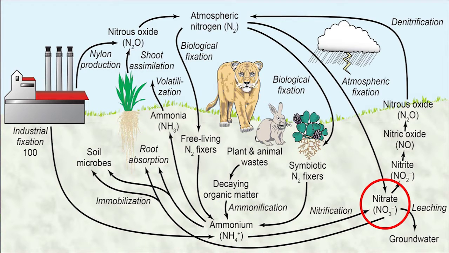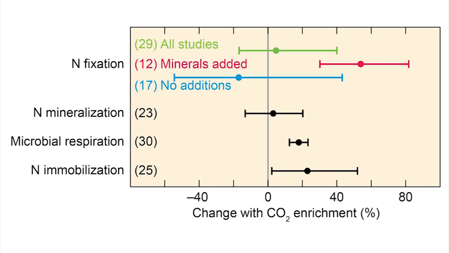in soils. Major sources of mineral nitrogen in soils are biological nitrogen fixation and nitrogen mineralization, the microbial breakdown of soil organic matter into mineral nitrogen. These processes are generally independent of atmospheric carbon dioxide concentrations, but nitrogen fixation may decrease under carbon dioxide enrichment if soils do not receive additional nutrients.